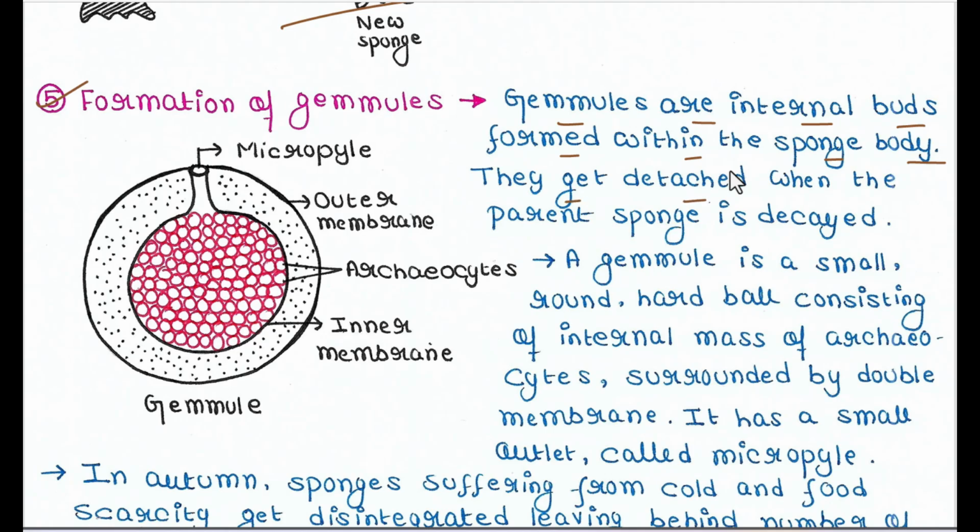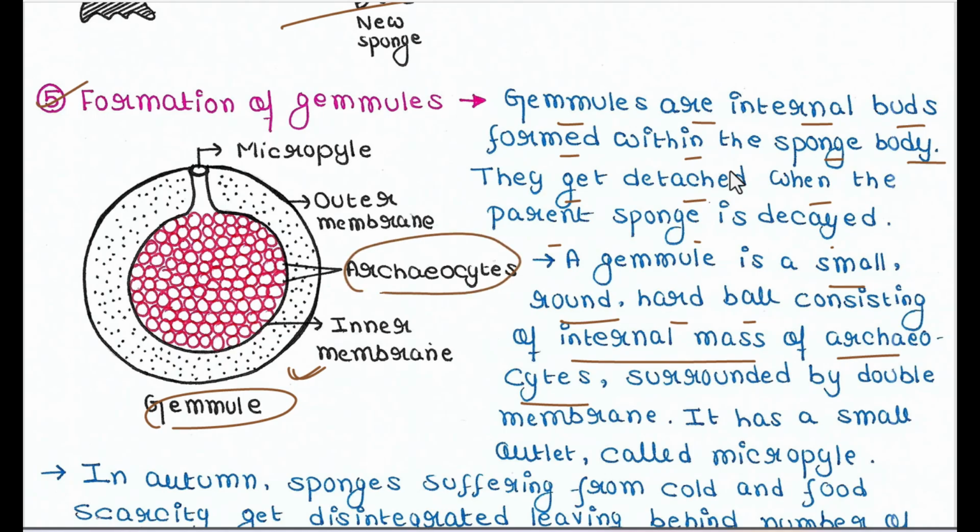And they get detached when the parent sponge is decayed. So once the parent sponge is disintegrating, it is decaying, that time the gemmule is getting detached from the parent body. And this gemmule is basically a small, round, hard ball, just like this, consisting of an internal mass of archaeocytes.